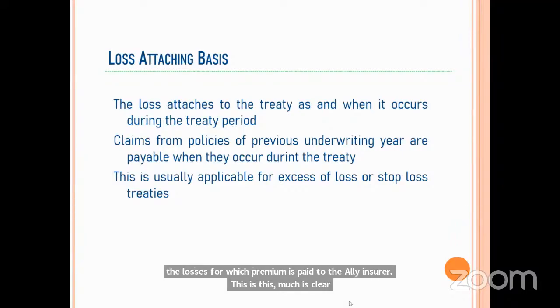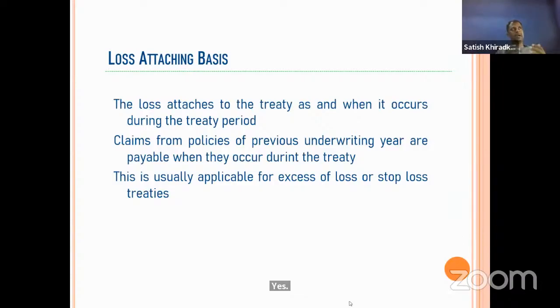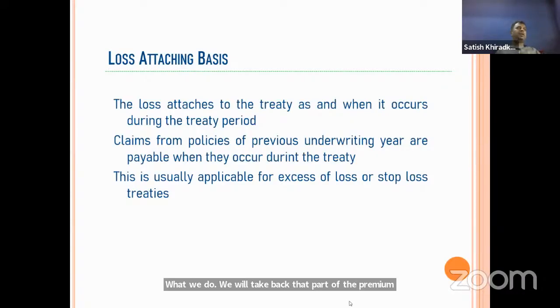Right. So what happens if we are underwriting some risks which are not over, but the contract is getting over? As an insurer, what will we do? We will take back that part of the premium for which the risk is unexpired.